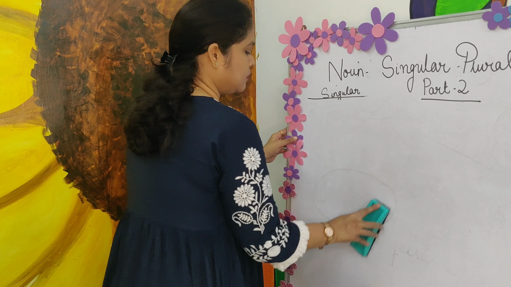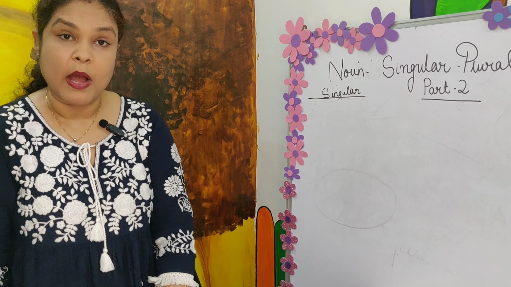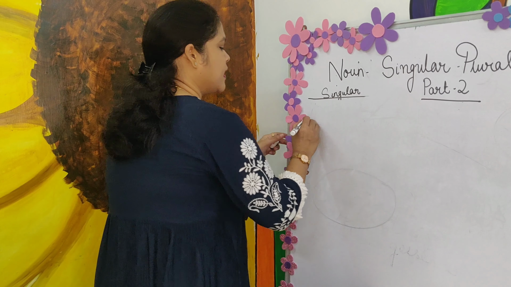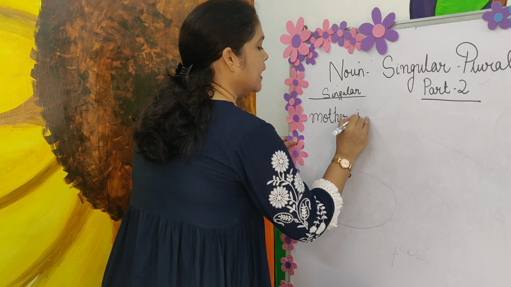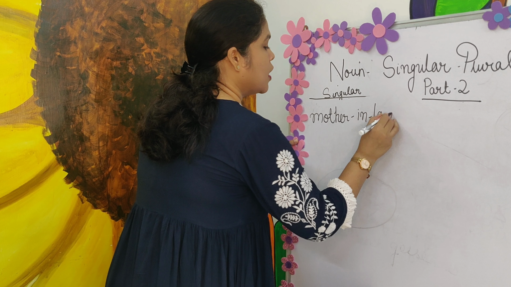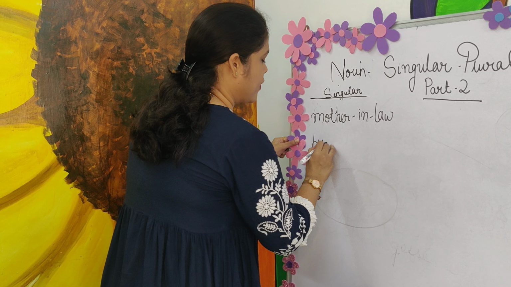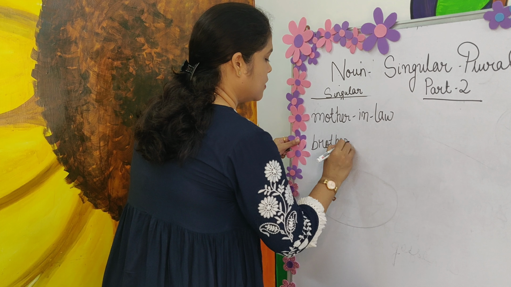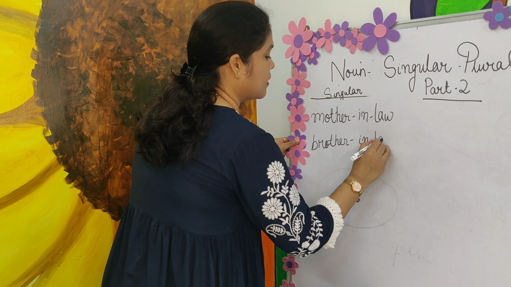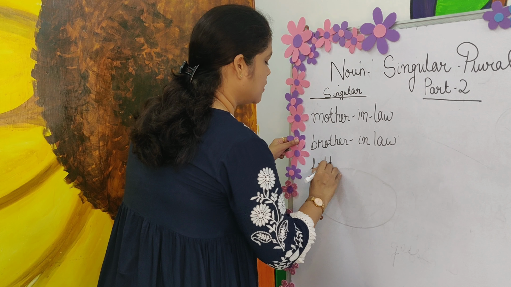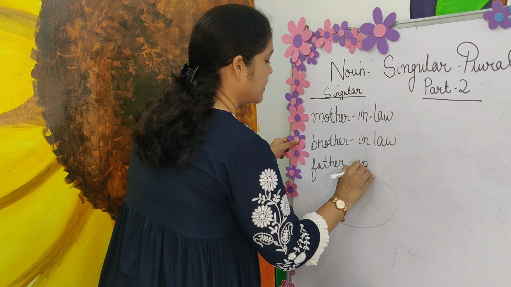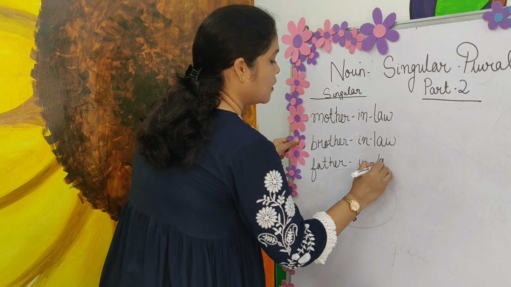The next few examples we need to go through. A few more compound nouns let us discuss. For example, mother-in-law, brother-in-law, father-in-law.